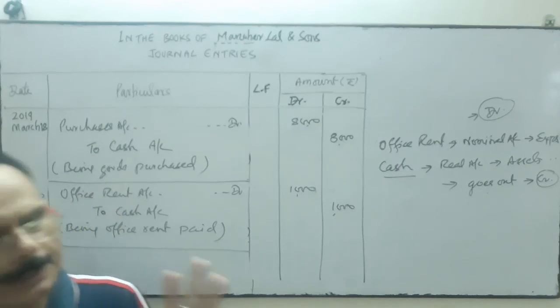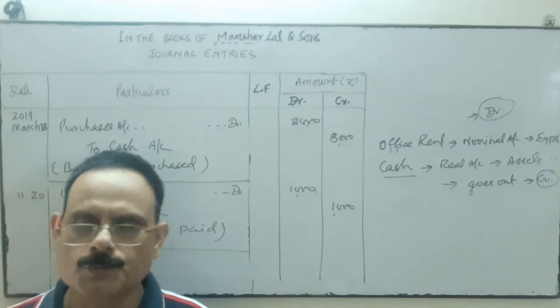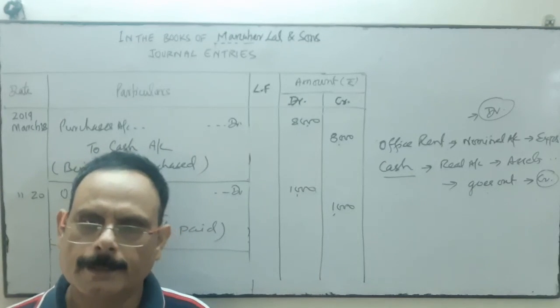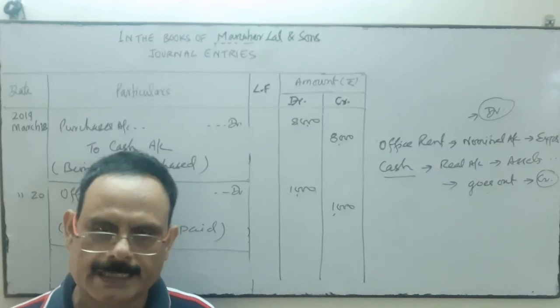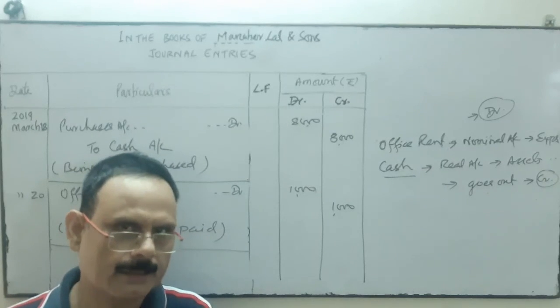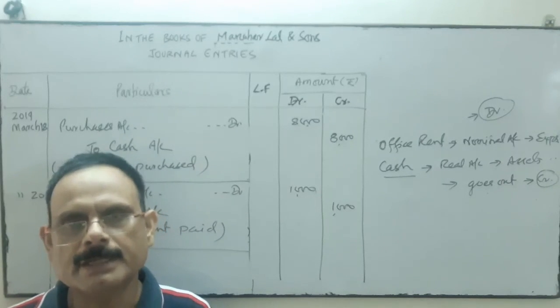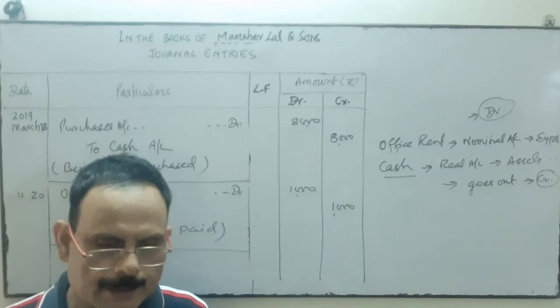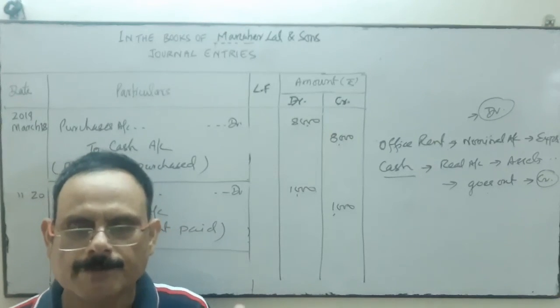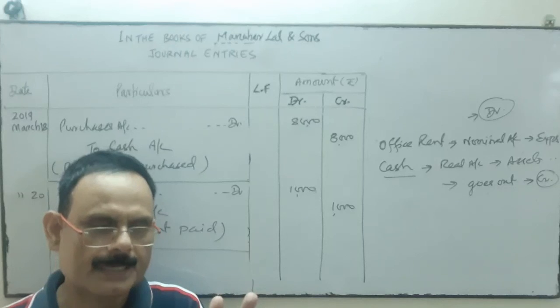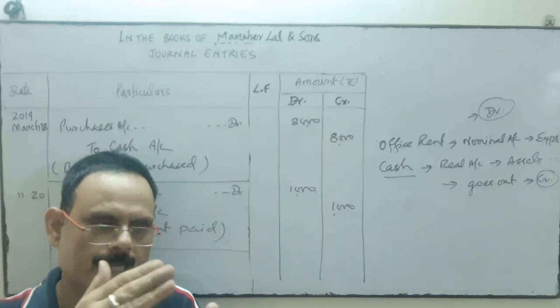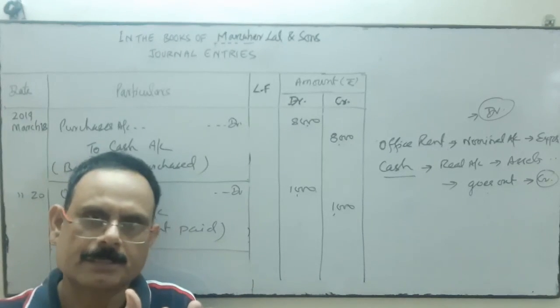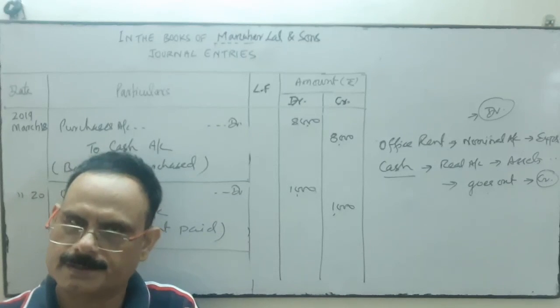Is it clear? The modern approach was developed in America, while the traditional approach was developed in England. As per the American approach, they have divided accounts into five: capital, liability, assets, expenses and losses, and incomes and gains.